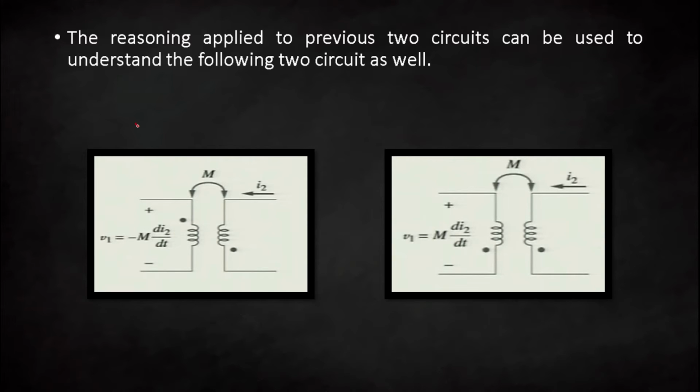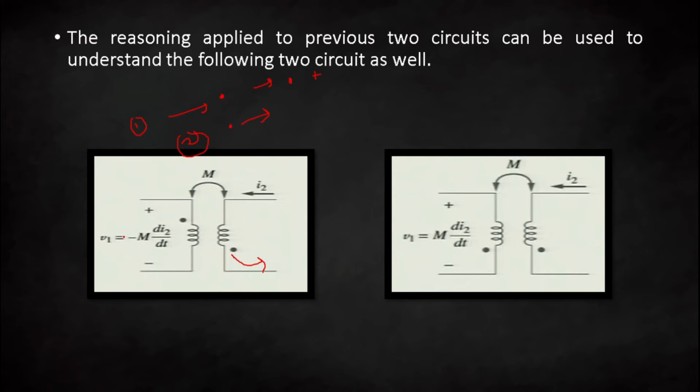So in the first case we have seen when the current enters at the dotted terminal. Here we are seeing that the current is leaving from the dotted terminal. So in the first case, whatever the sign at the dotted terminal will be the sign of the induced voltage. If plus, then the induced voltage will be plus. Here in the second case, whenever the current is leaving from the dotted terminal, the polarity is reversed.